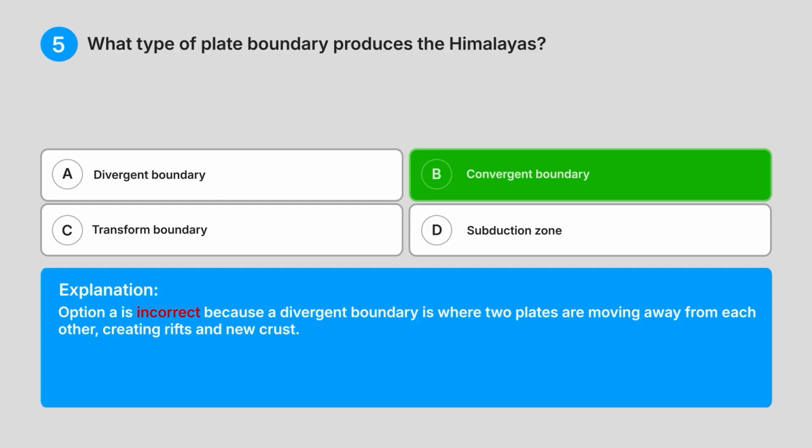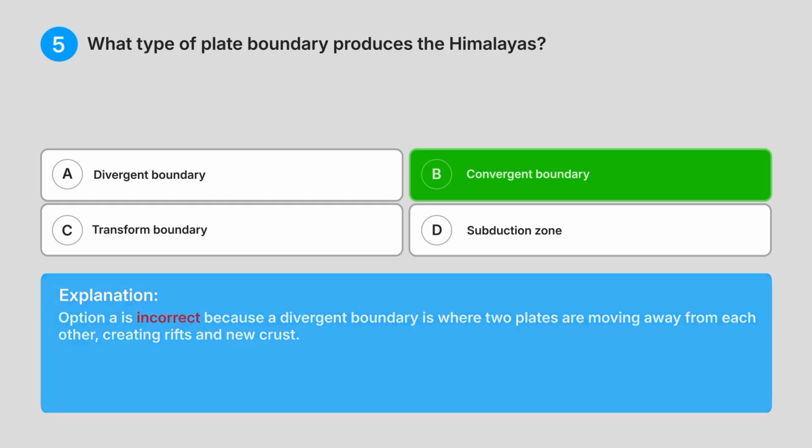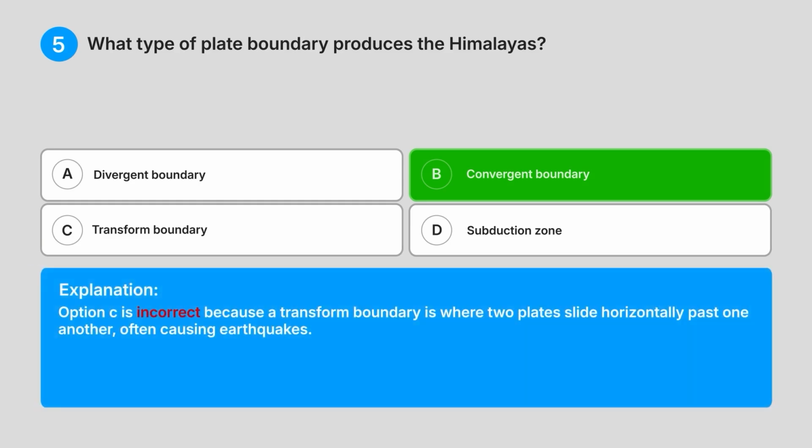Option A is incorrect because a divergent boundary is where two plates are moving away from each other, creating rifts and new crust. Option C is incorrect because a transform boundary is where two plates slide horizontally past one another, often causing earthquakes.